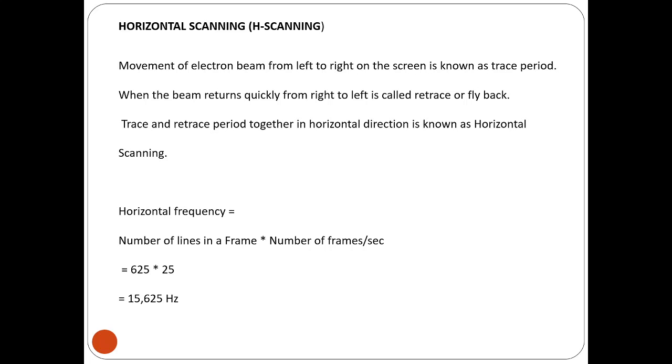Okay, so what is this horizontal frequency? How can we calculate it?